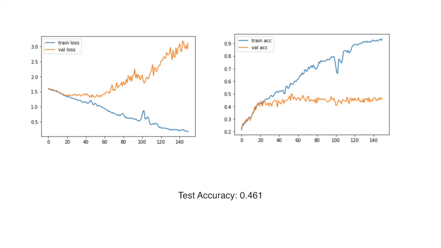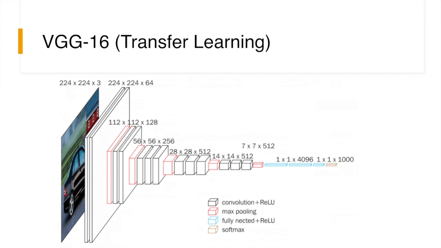So after all this, we started to think that maybe it is a problem with the model. Maybe the model is not deep enough. So we wanted to use a classical model, and we chose VGG16. We also applied transfer learning, because we don't want to train the whole neural network since it has many parameters. So we froze the first 4 layers and trained the remaining 12 layers.